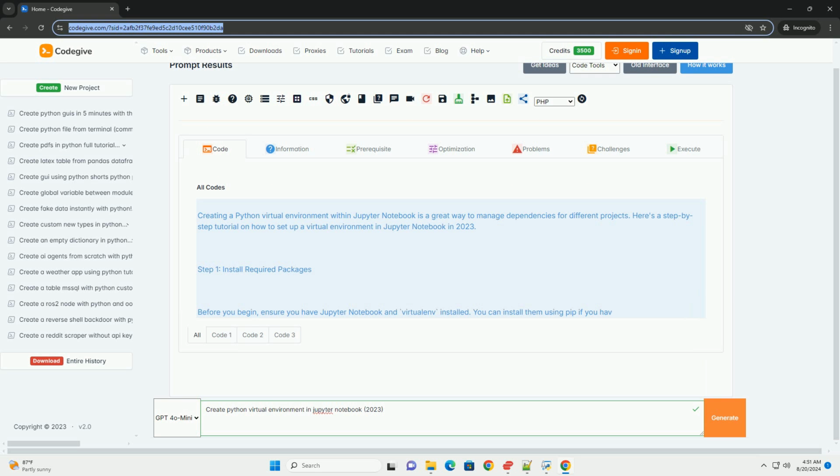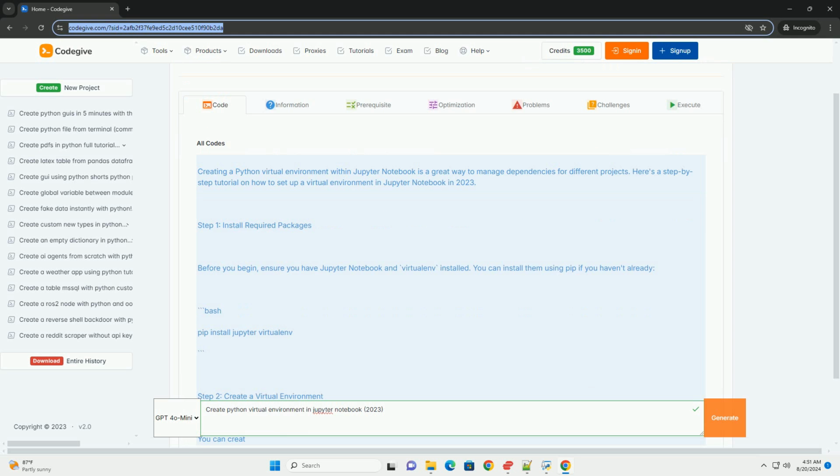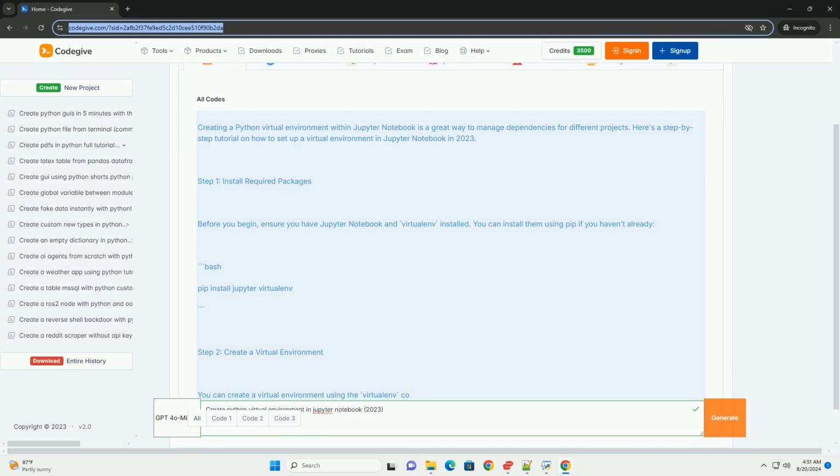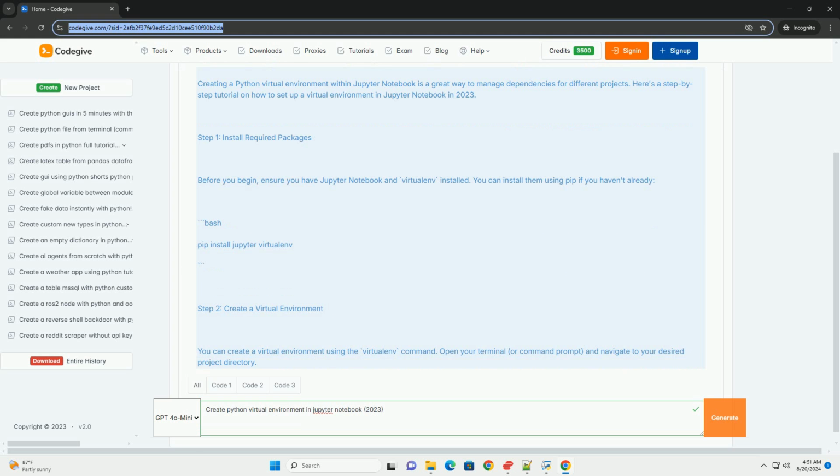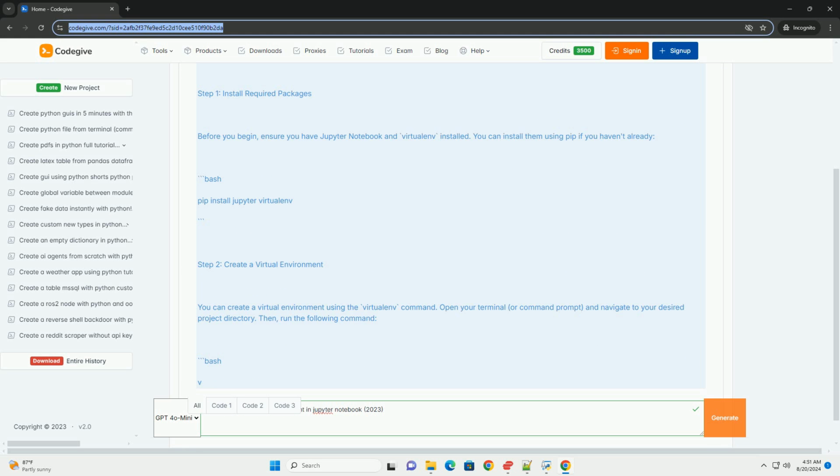Step 1. Install required packages. Before you begin, ensure you have Jupyter Notebook and virtualenv installed. You can install them using pip if you haven't already. Bash: pip install jupyter virtualenv.